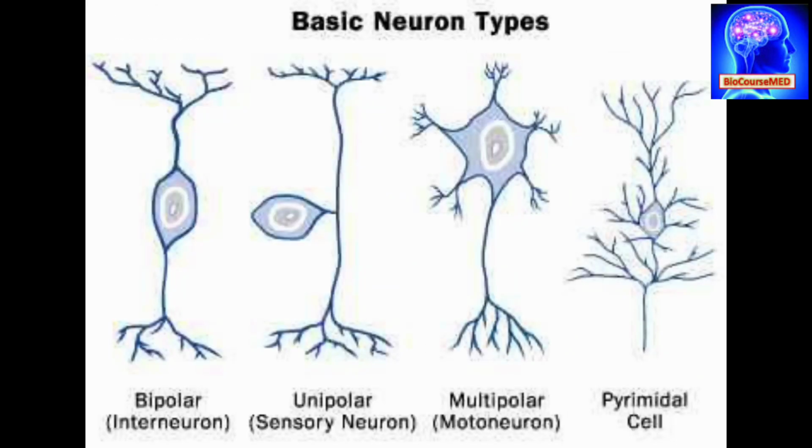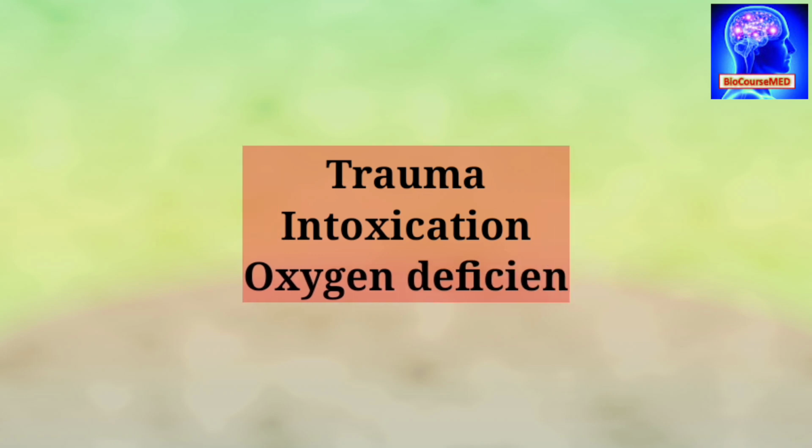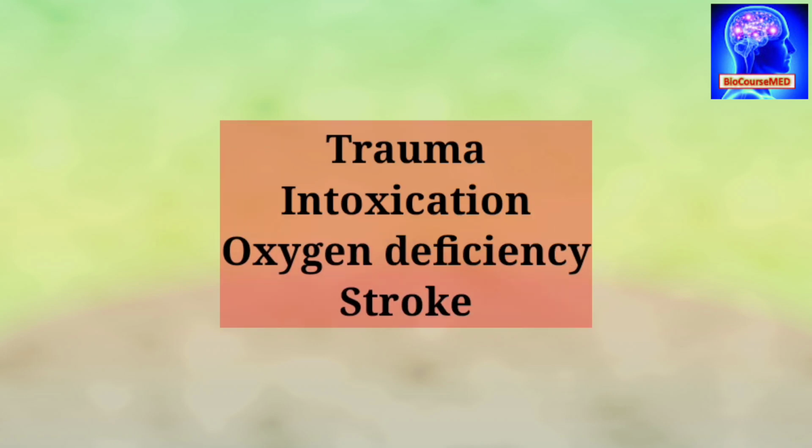Further, if we talk about neurons, then the majority of neurons are unable to undergo cell division or repair. This limitation results in irreversible damage to the nervous system after trauma, intoxication, oxygen deficiency, or you can say stroke.